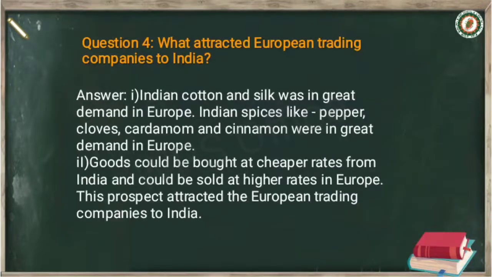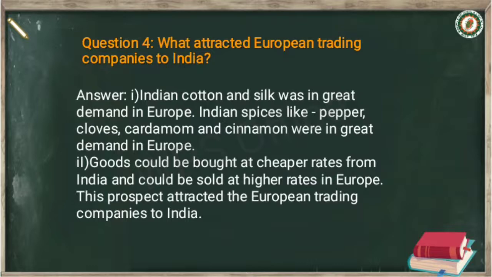Now question number 4. The question is, what attracted the European trading companies to India? The answer is, Indian cotton and silk were in great demand in Europe. Indian spices like pepper, cloves, cardamom and cinnamon were in great demand in Europe. Goods could be bought at cheaper rates from India and sold at higher rates in Europe. This prospect attracted the European trading companies to India. So that is the answer of question number 4.